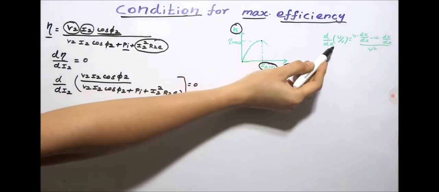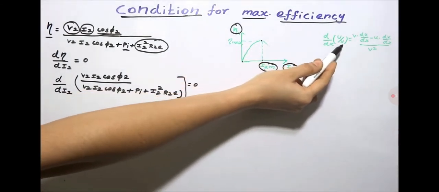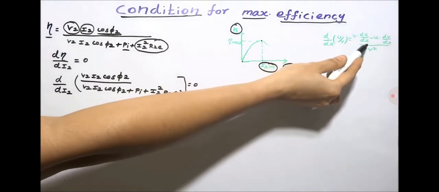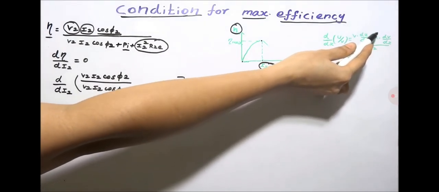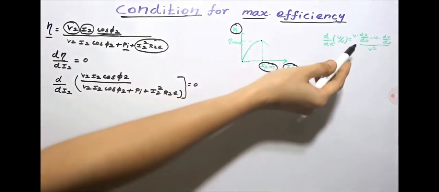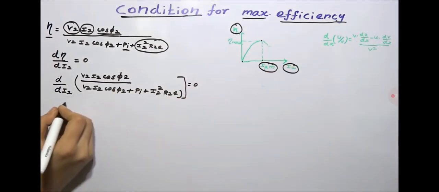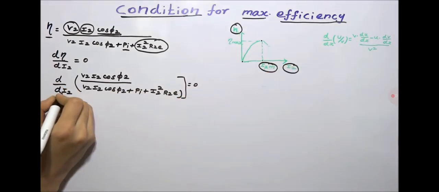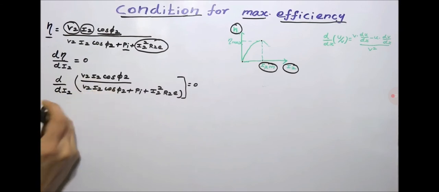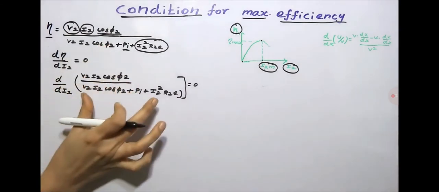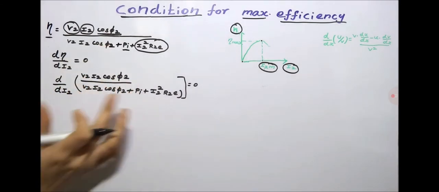We know that d/dx of u/v is equal to (v du/dx − u dv/dx)/v². We are going to apply the same formula here. So d/dx of u/v is v into du/dx, where v is the denominator portion.